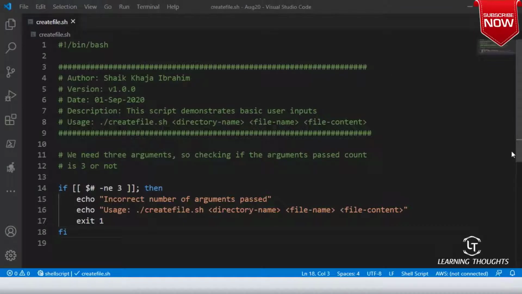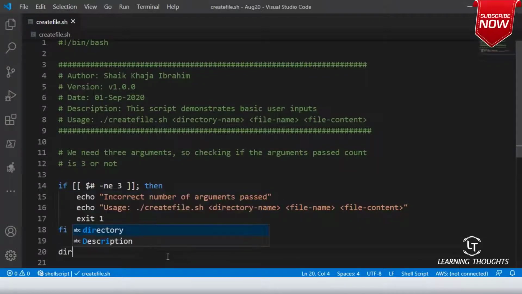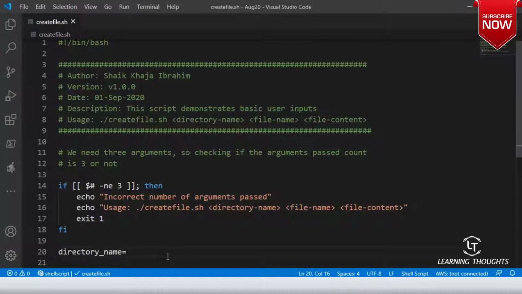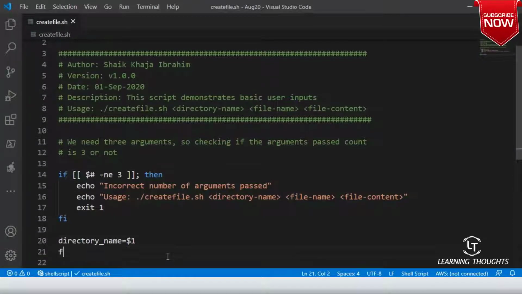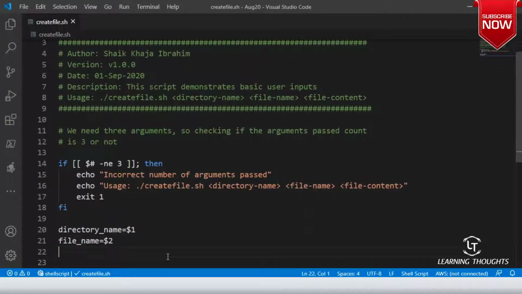Good. Now, what we will try to do is let us try to fetch the arguments. Then there is no chance that our arguments will be something wrong. So, directory_name equals $1. File_name equals $2. File_content equals $3.